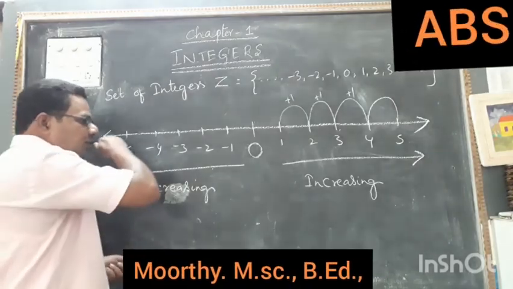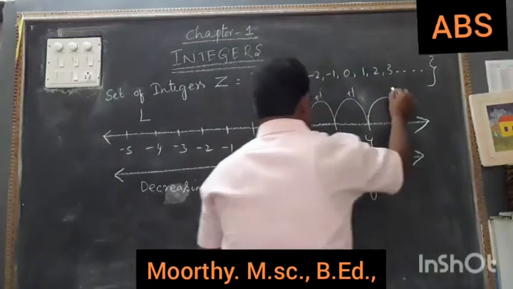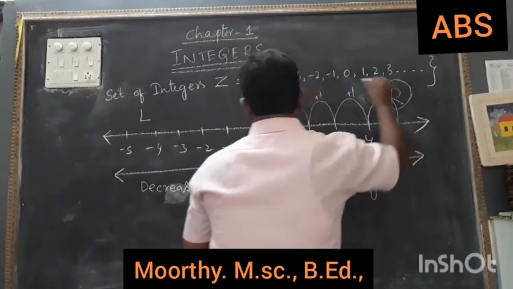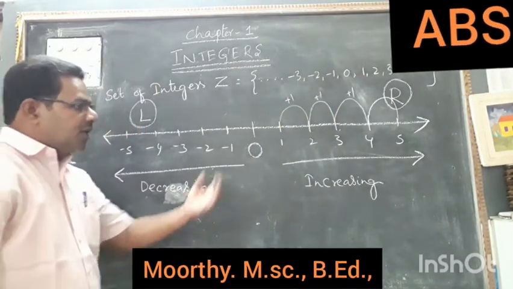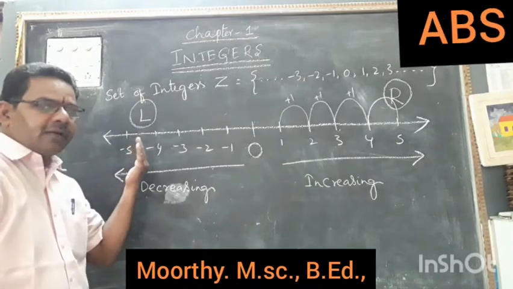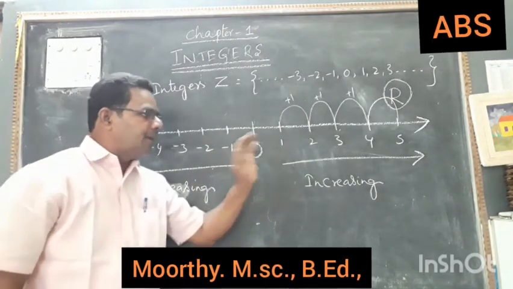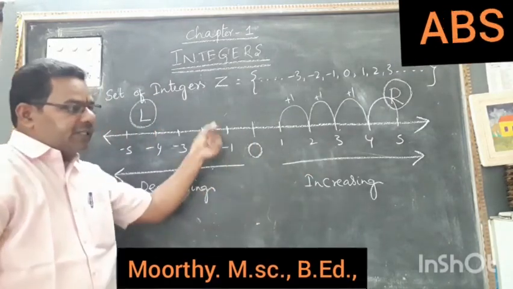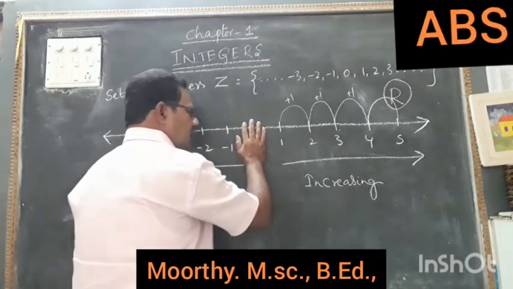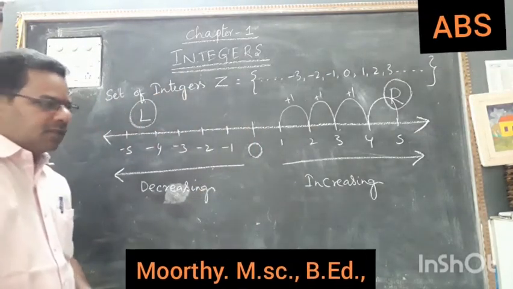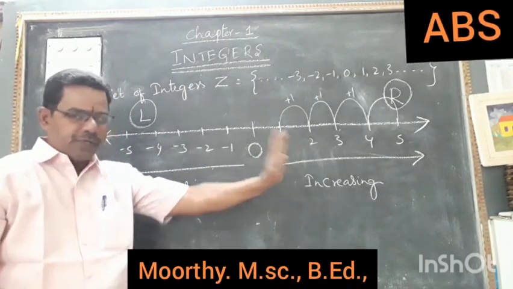Okay. So if you go this side, left to right, this is left hand side, this is right hand side. If you go from left to right, you get increasing order. If you are coming from right hand side to left hand side, you will get the decreasing order. So like this we can compare the numbers, and in which place they have to be situated. Okay. So 0 is in the middle of the number line. It will not be changed. Left hand side of 0 all are negative integers, right hand side all are positive integers.